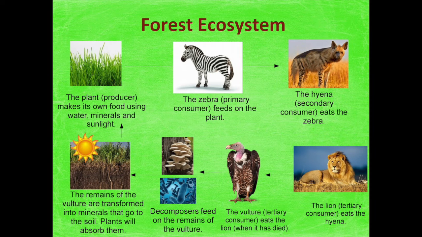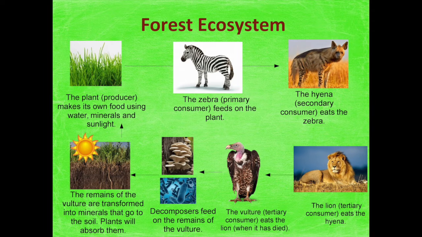And you can see the animals present in a forest, and we are going to classify these plants as well as animals by taking into account the classification of biotic components. First you can see the plant. It is the producer, which makes its own food using water, minerals as well as sunlight. The plant is eaten by the zebra, and the zebra is a primary consumer that feeds on the plant. The hyena, the secondary consumer, eats the zebra, and the lion, the tertiary consumer, eats the hyena. And the vulture also comes under tertiary, but it eats the lion when it's dead, not alive.